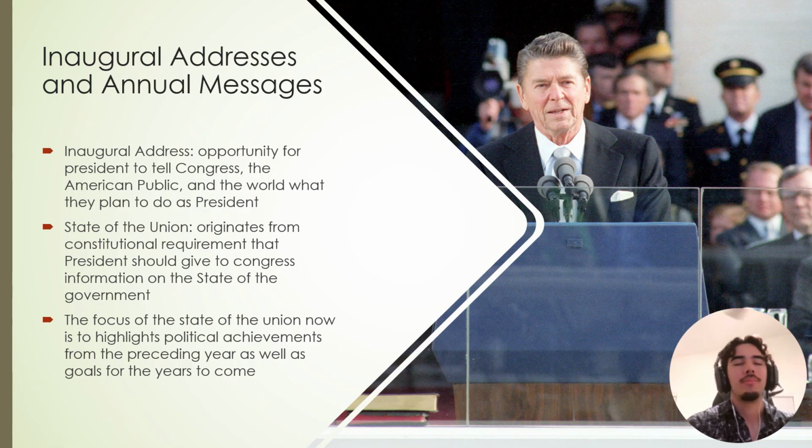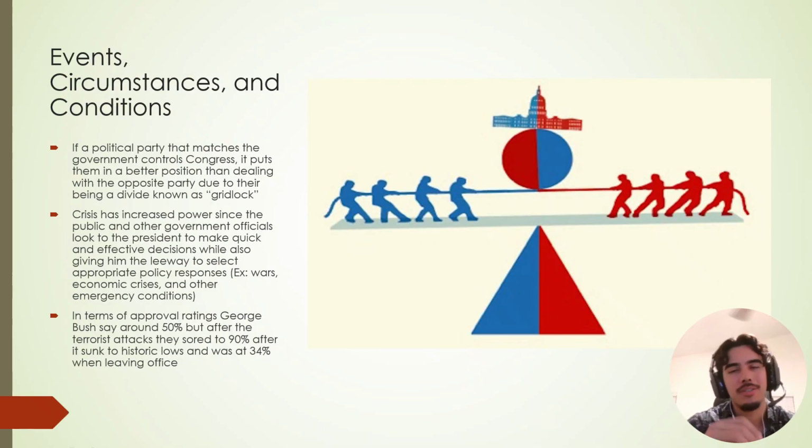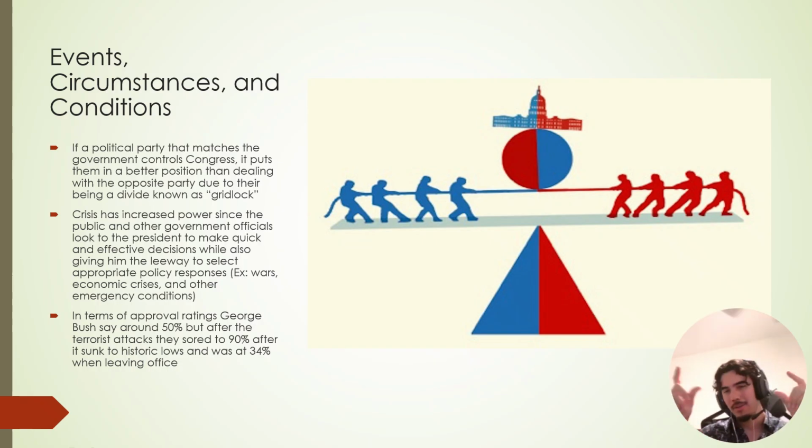Events and circumstances. These are things that might change presidential power. If you have gridlock, something that you should know, it's when you have opposing parties in the legislative branch and as the president. So a Republican president with a Democrat-led majority, or a Democrat president with a Republican-led majority. That's gridlock. Typically, it's a lot harder to get work done when that exists.